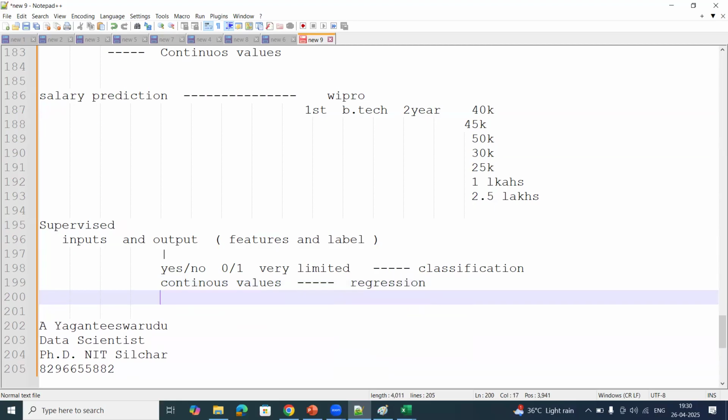Don't worry about how to apply classification algorithms and regression algorithms, because here I'm giving the definition, but actual use cases we'll discuss later, in multiple sessions I will take to discuss different use cases with the complete machine learning life cycle. This is an important note you need to remember: how to identify whether your data set is a supervised learning data set.